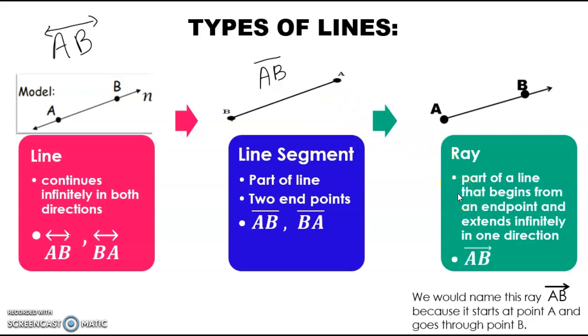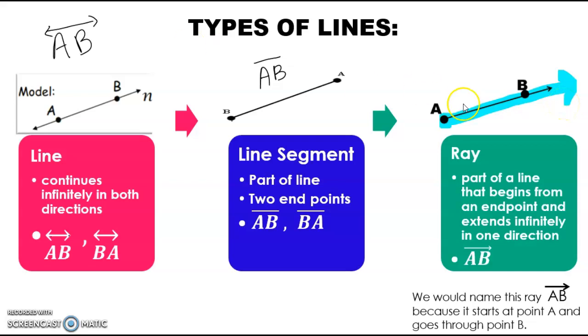The other one is a ray. Now, I can think all the way back to elementary school, and I remember my teacher using the example of a flashlight for a ray. You can hold that flashlight in your hand. That's the starting point of the ray, and the light continues infinitely, right? So it goes off into that direction. That's what a ray is. It has a starting point, and then it continues on. So this ray starts at A and goes through B. And remember, it continues infinitely in one direction.